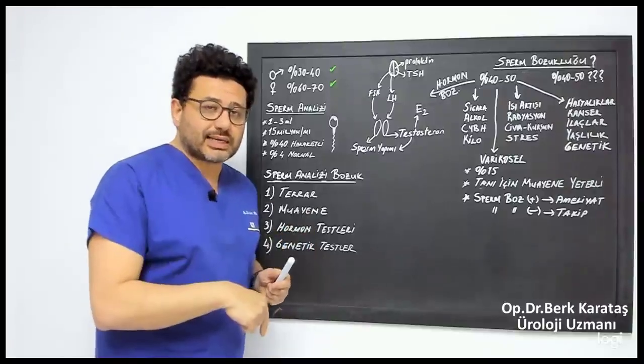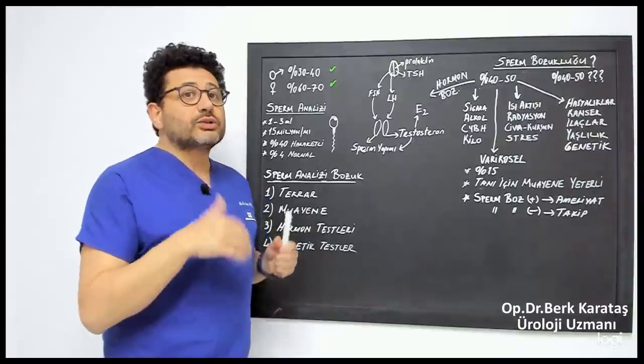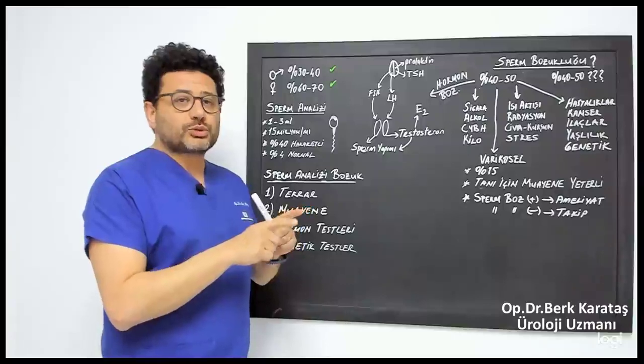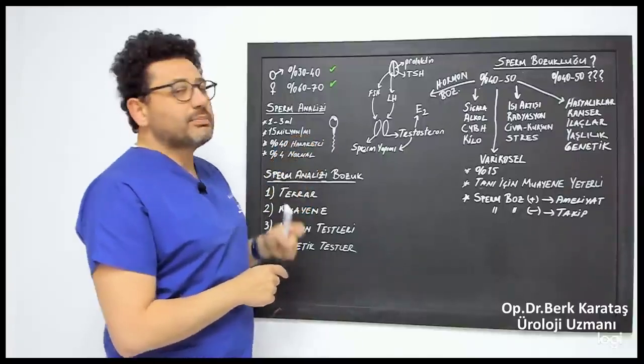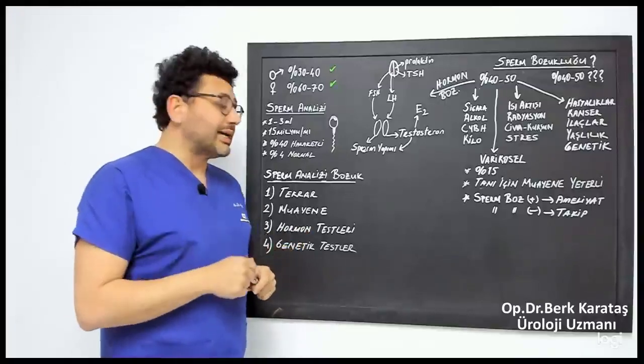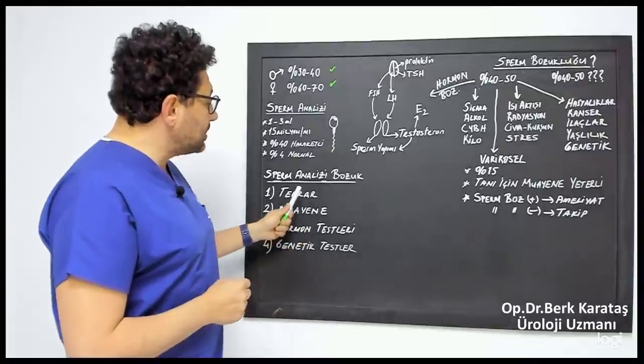Where? At another center, where someone else will look. If there is a problem, if the two are incompatible, for example, one of them showed 20 million and one of them turned out to be 5 million, we will do verification at a third center. For this, repetition is very important.